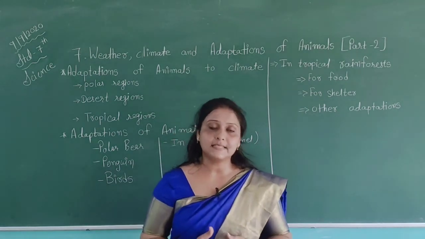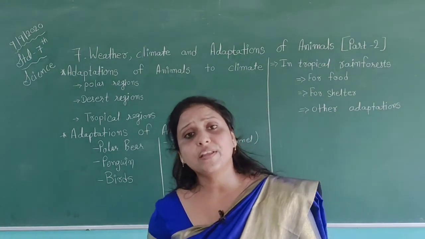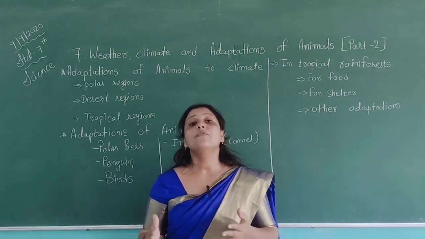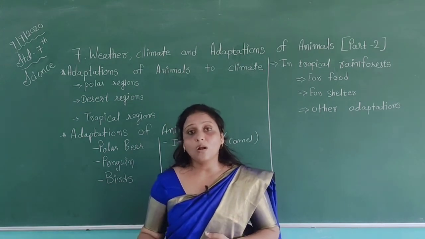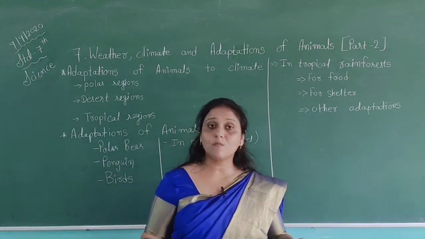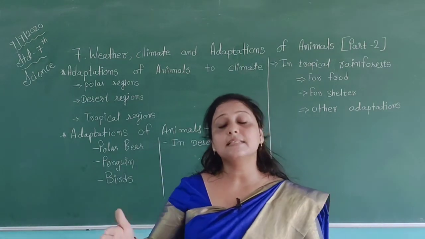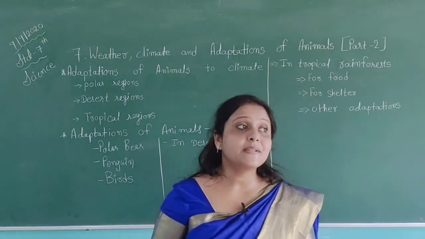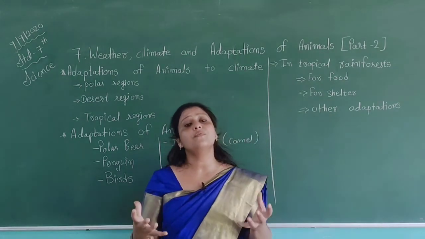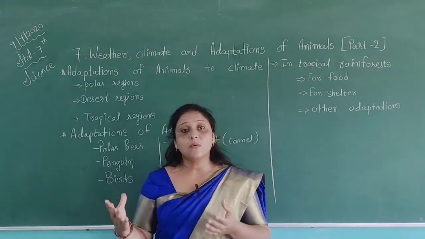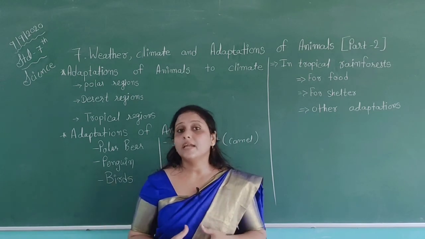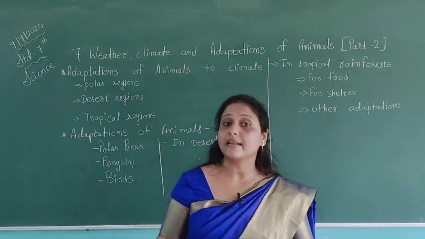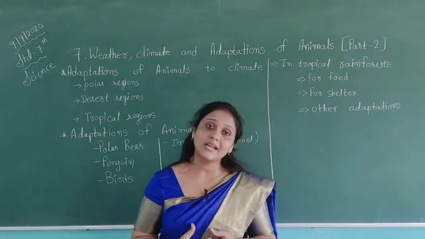So students, in this chapter, first we have discussed the weather, the climate and adaptations for the survival of animals at different places. We do not have the same atmosphere every day, at all places. On our earth, different places, different regions have different atmosphere. Water vapor is present in air, and because of water vapor we get rain, because when water vapor mixes with the heat wind, it becomes water droplets and comes back to our earth as rain. Because of this reason we also get the rain.